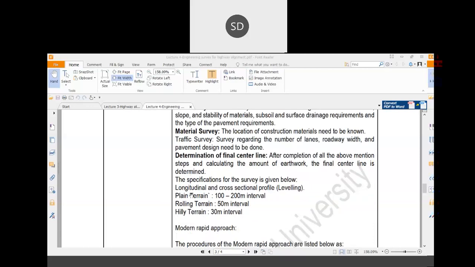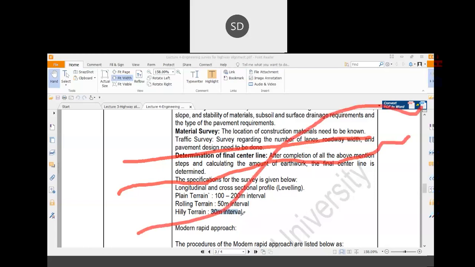Now these are the specifications of the survey. For plain terrain, your traversing interval should be 100 to 200 meter interval. For rolling terrain, that would be 50-meter interval, and for hilly terrain, that is 30-meter interval. Basically, if you go by terrain, that is plain terrain. If there is some certain undulation, in that case it is rolling terrain, and if it is a hilly area, then in that case it is called hilly terrain. So these are the traversing intervals for all these types of area.